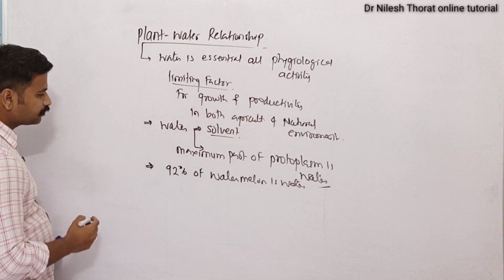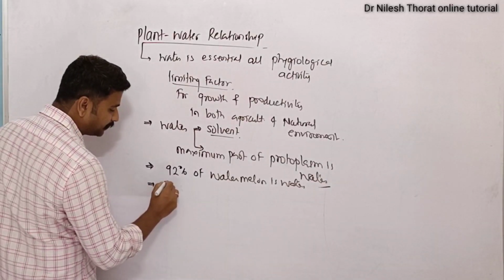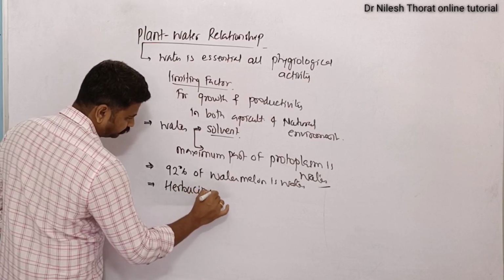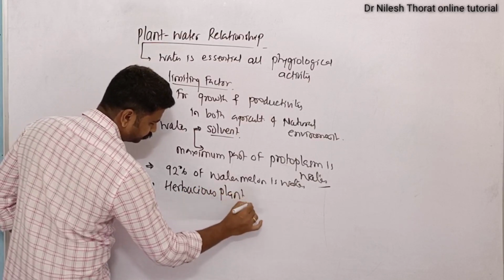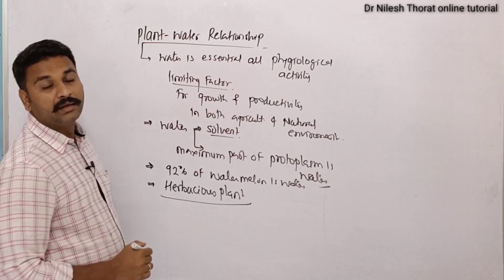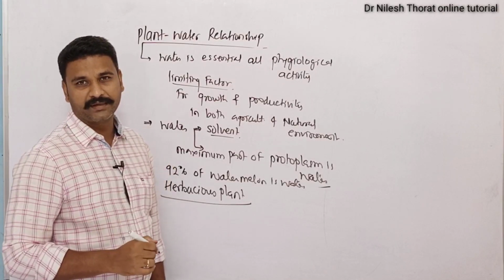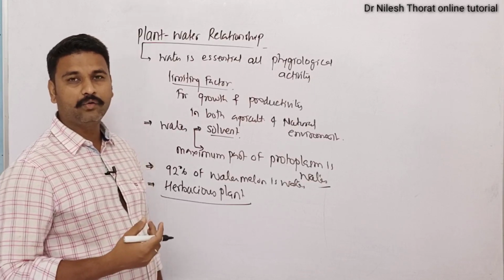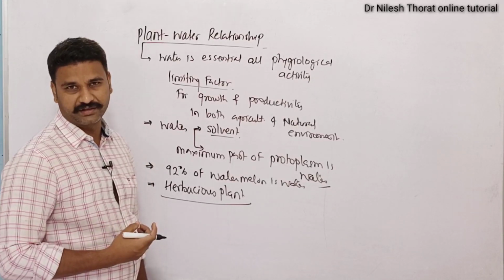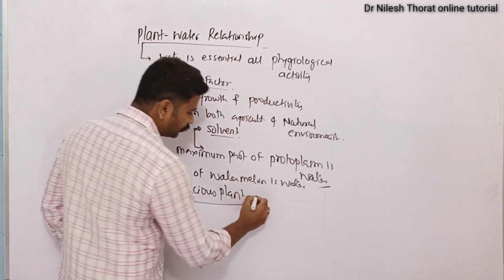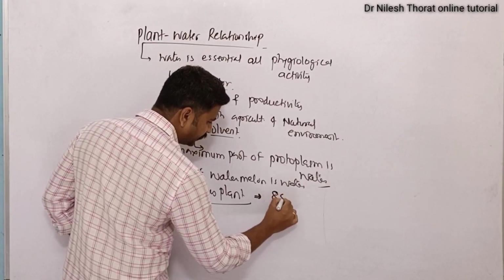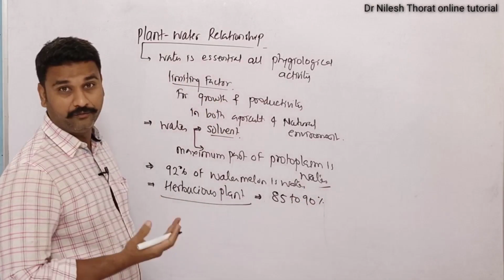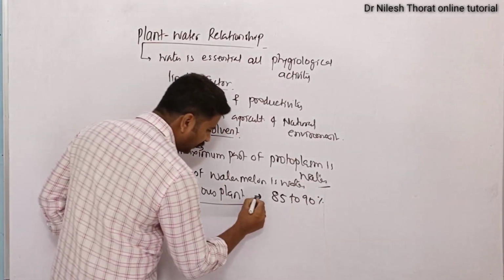Then the NCERT has also mentioned that if you consider the herbaceous plants, then 85% of herbaceous plants are actually made up of water, and they will have only 10 to 15% of dry weight. So herbaceous plant consists of 85 to 90% of water by weight.